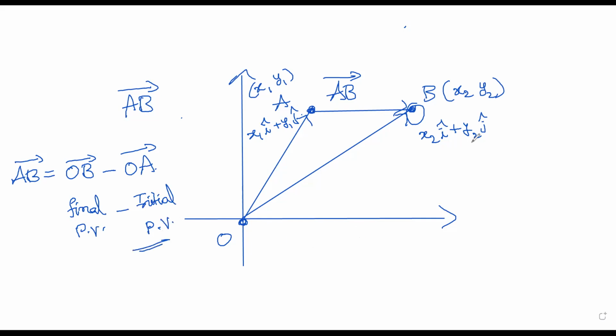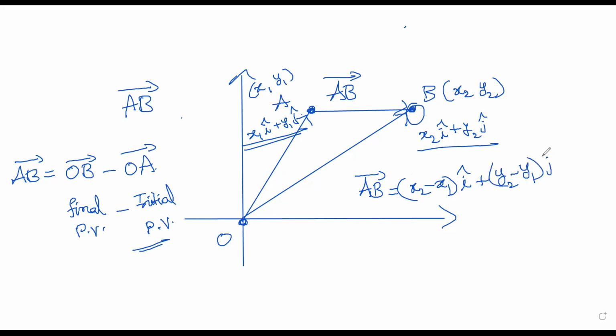So simply you can subtract this from this. So AB bar can be written as, subtracting the corresponding points, x2 minus x1 i cap plus y2 minus y1 j cap. This is the first part, and this is very easy. And then if you have the k also, then you get z2 minus z1 k cap.